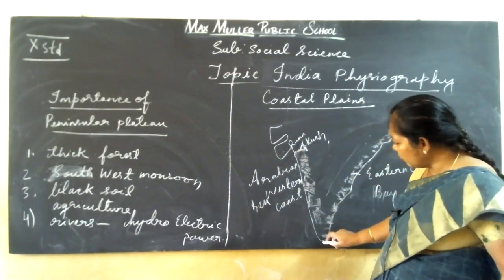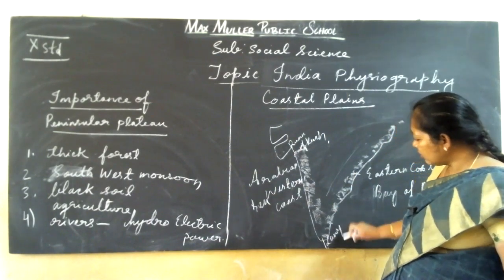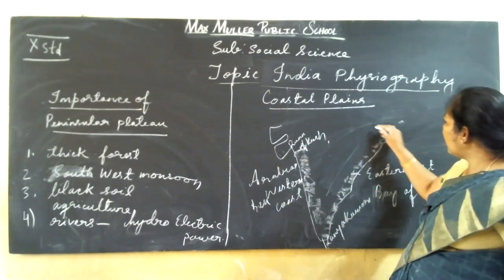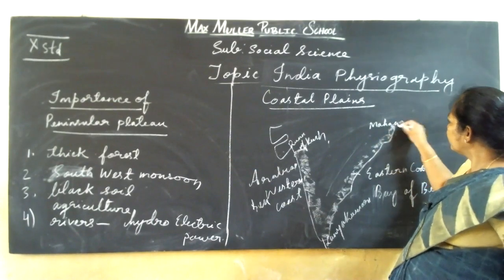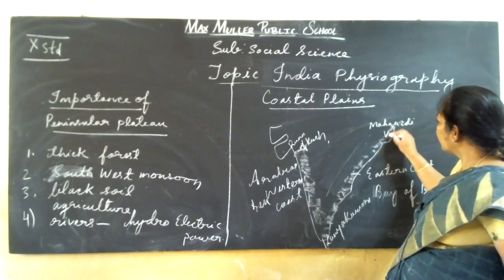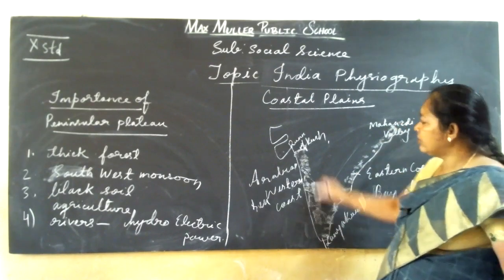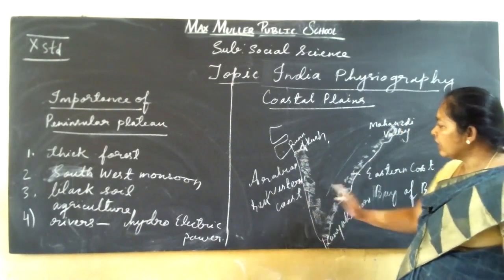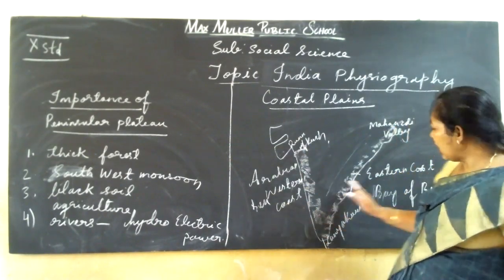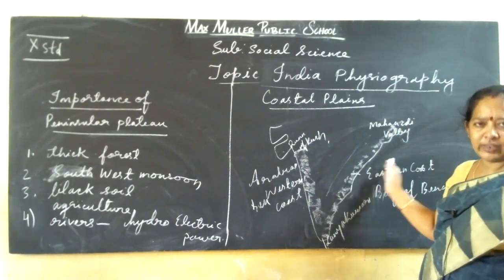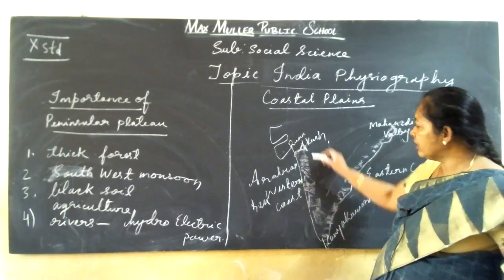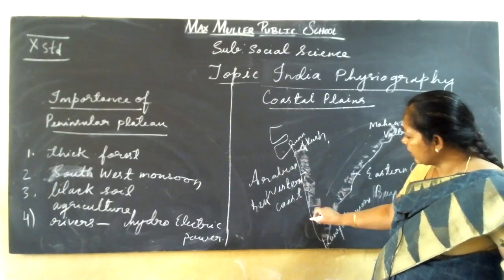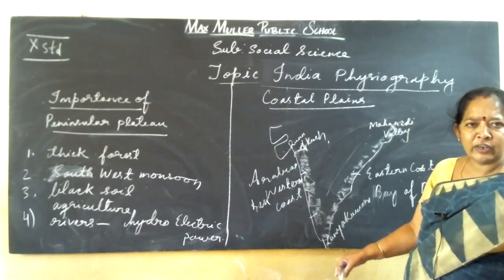It starts from the Rann of Kutch and goes up to Kanyakumari in the south, and from Kanyakumari to the Mahanadi Valley. Up to here, these coastal plains are there. What is the difference between them? The western coast is very narrow and the eastern coastal plains are much broader. Western coastal plains are divided into three.